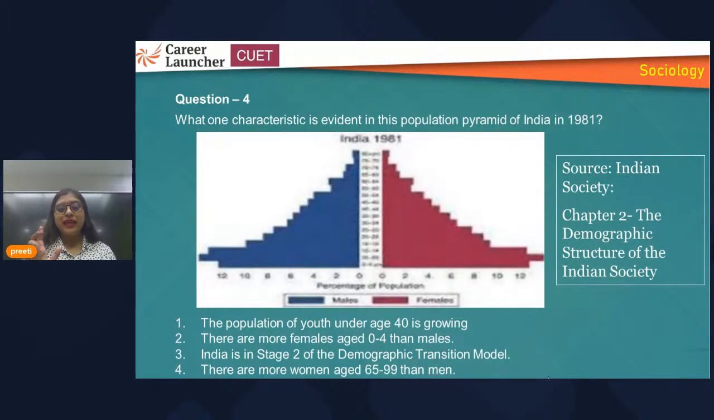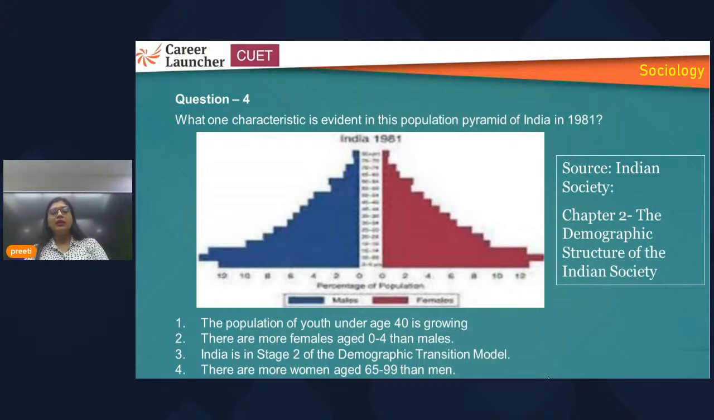So if I take the fourth option, there are more females aged between 65 to 99, it means this is the aged population. And if you look at the chart, you can see that both male and female population is somewhat similar. Okay, there is no exceeding population of females. Male and female aged population is growing in a similar way. Then the third option, India is in stage 2 of the demographic transition model.